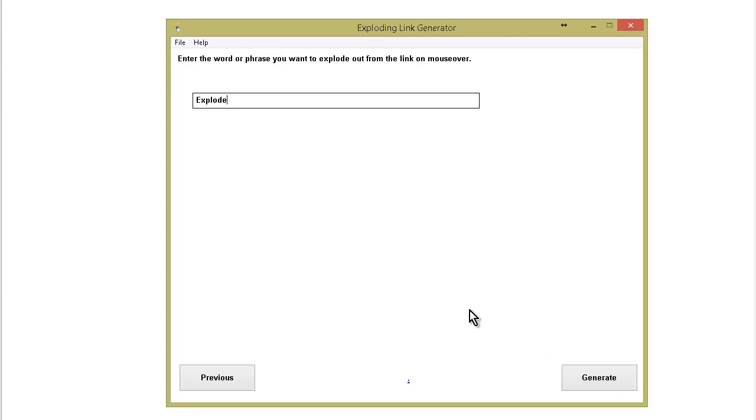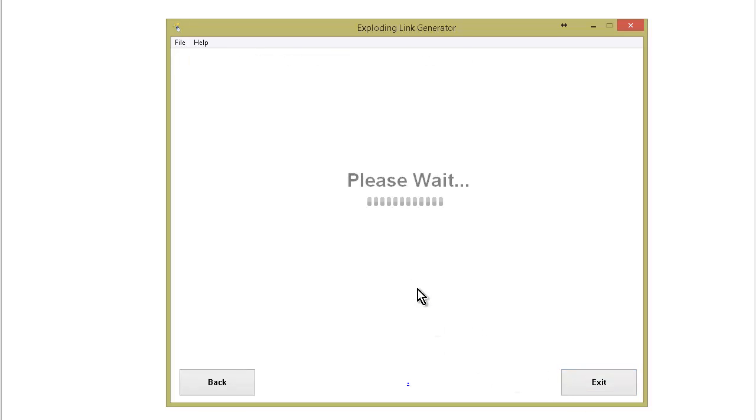Next, the text you want to explode. So when you put your mouse over the link, this text will explode in different colors and sizes from that link. So you can put any word or phrase you want in here. So we'll say Google is great. Generate.